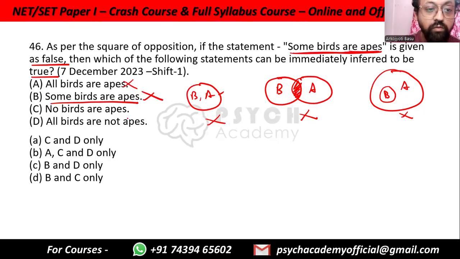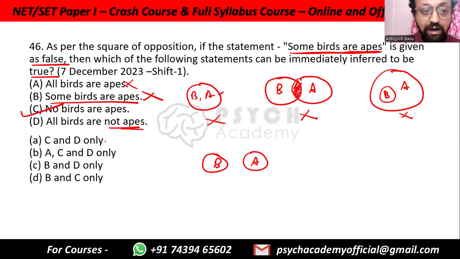No birds are apes, which is a diagram that is not part of these three. So it can be true, it can be false, at least it has the possibility of being true. So C is there, and you have all birds are not apes. That is the same thing as no birds are apes. So C and D are the same, and both of them can be true. C and D only.